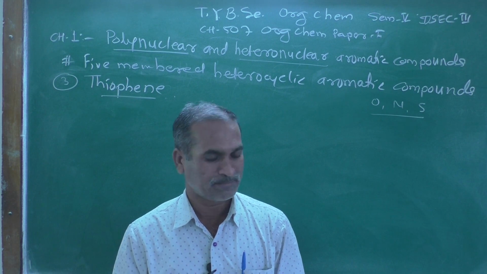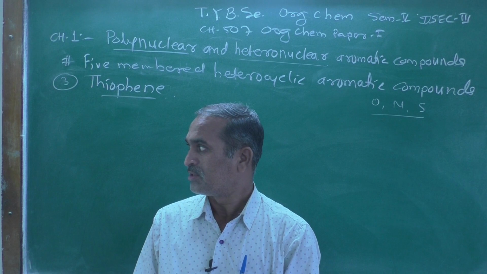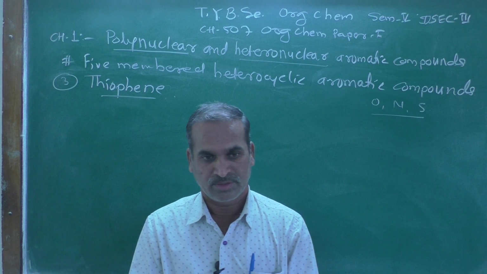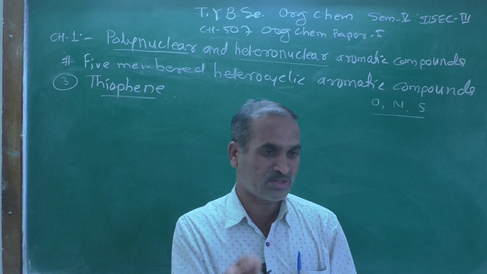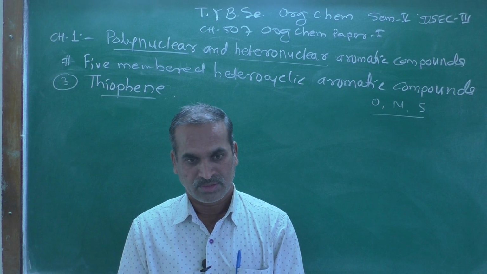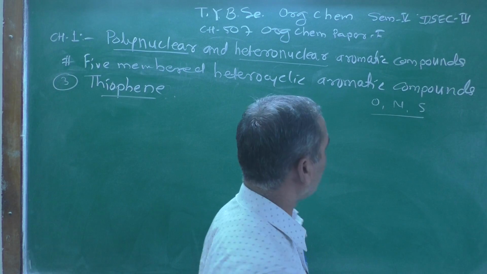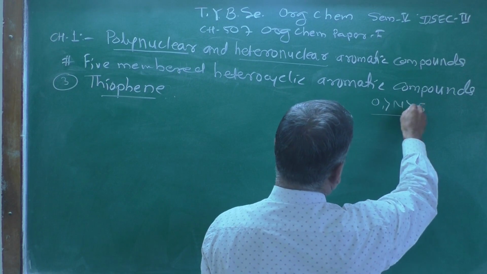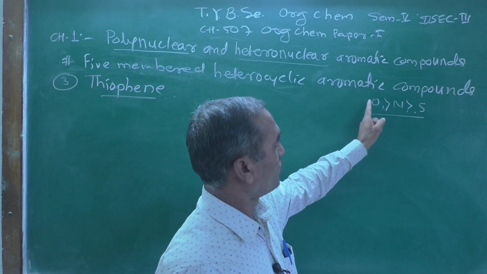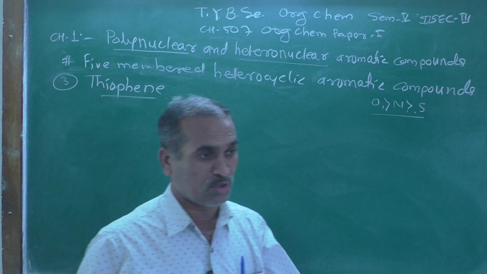But nitrogen comes before oxygen, and therefore oxygen is more electronegative than nitrogen, but sulfur is less electronegative than oxygen. So this is the general order of electronegativity found in those elements, and therefore thiophene is more aromatic in nature.